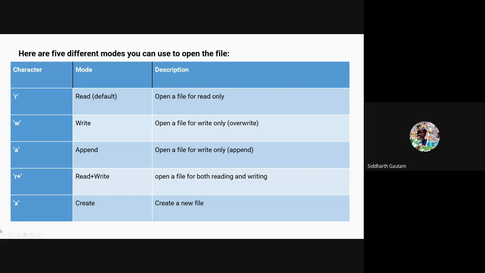Do we have the append? Right. So instead of writing comma W, what I wanted you to do is write comma A. What A does is that if you already have some text in the file, and you have opened the file using comma A, the pre-existing text will stay in the file, and whatever you add will get added to the bottom of it. You have some text in the text file already, and you're just going to add more and more text to it if you open it using the comma A function.